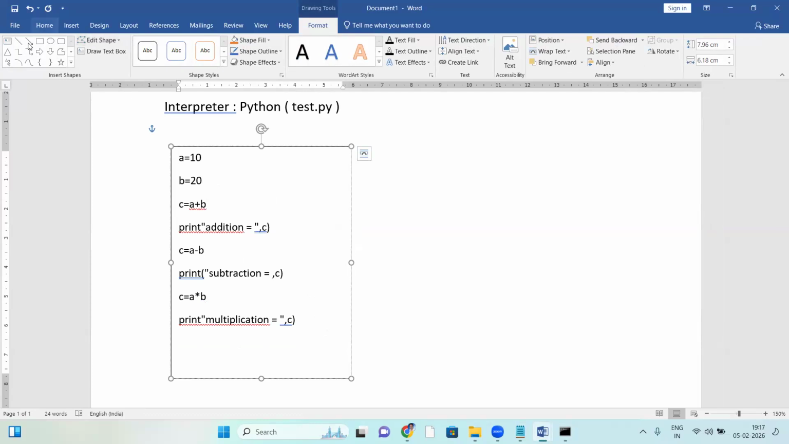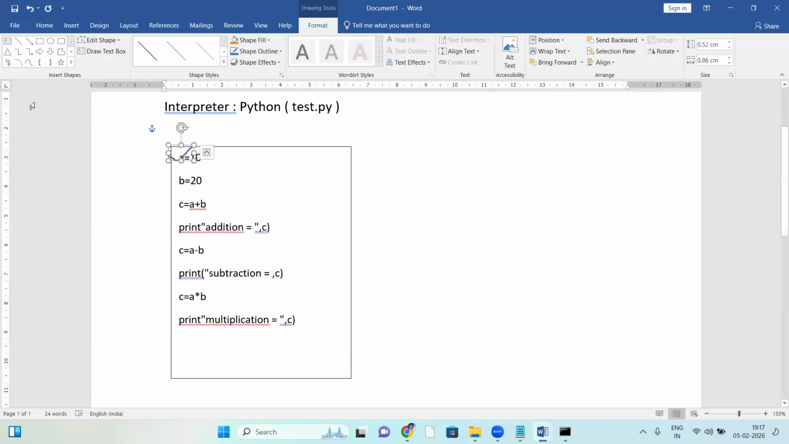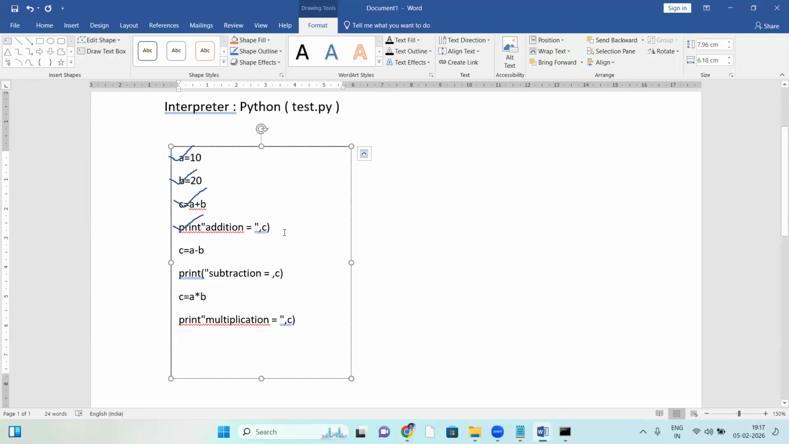First, the interpreter checks the code line by line. Checking the first line, if it is correct, then it checks the next line. The next line is also correct, so it checks the next line. Suppose that is also correct, then it checks the next line, and here something is wrong. If anything is wrong, it simply stops here. It won't check the rest of the program.